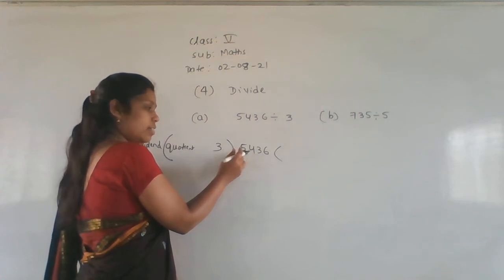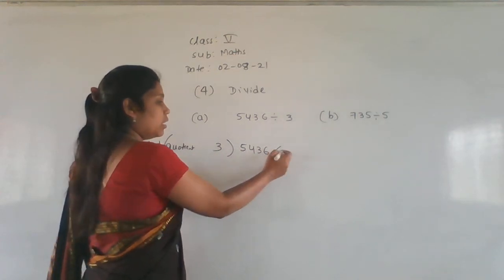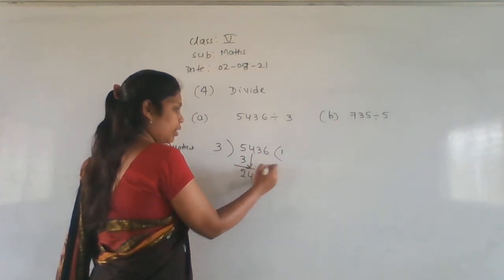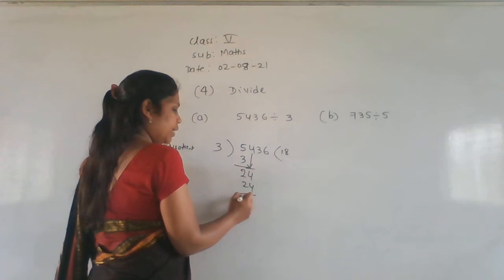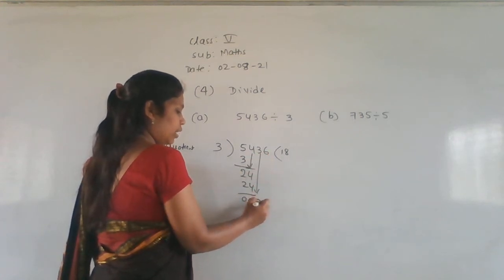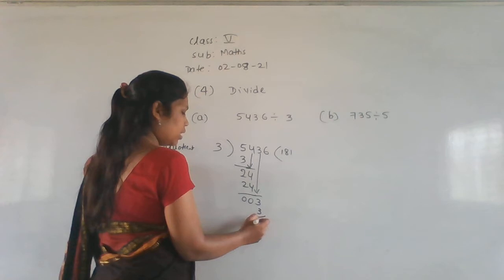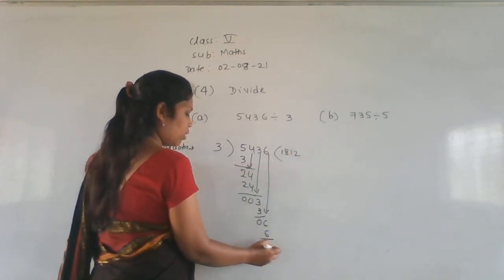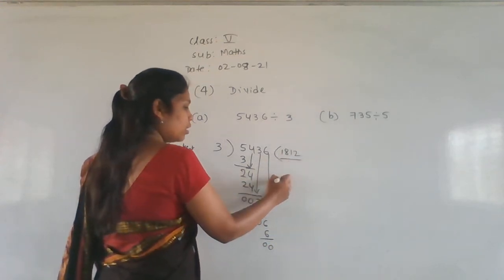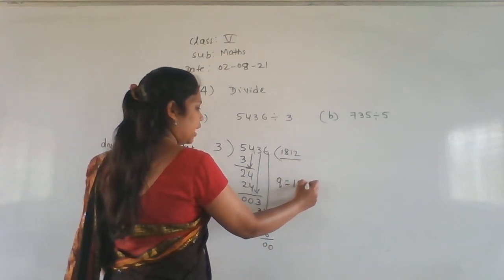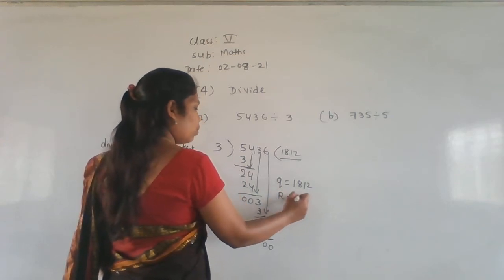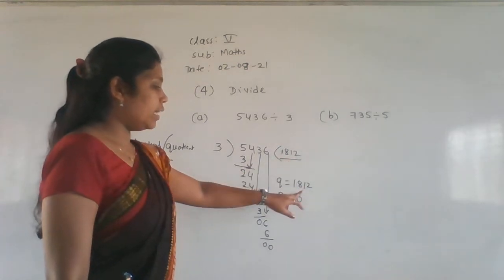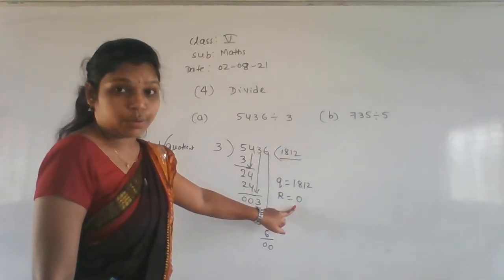Now, observing here 5 is greater than 3, then we can consider 3 ones are 3 here. So here 2 left, take a 4 now, 3 8s are 24, right? Next again take a 3 here, again 3 ones are 3, and next take the number 6, 3 2s are 6. Okay, so what is the quotient now here? Quotient is equal to 1812 and the remainder is equal to what? 0. Getting everyone? The quotient is 1812 and the remainder is 0 here.